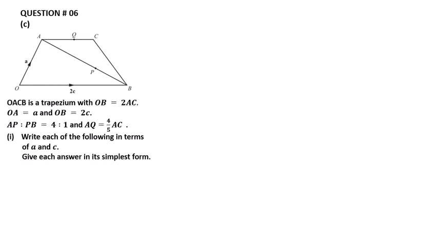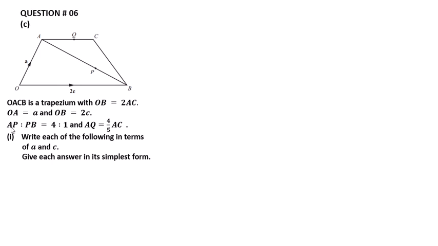Here is part C. The required diagram is here. Given that OACB is a trapezium with OB equal to 2AC, and OA is equal to A and OB is equal to 2C.